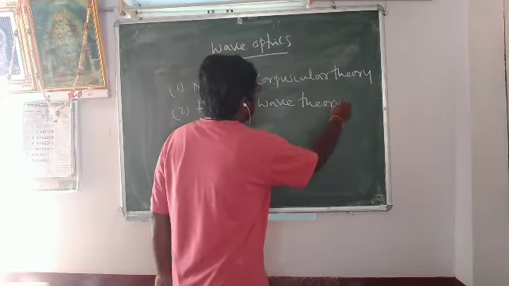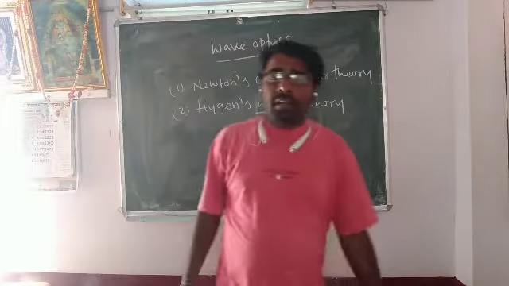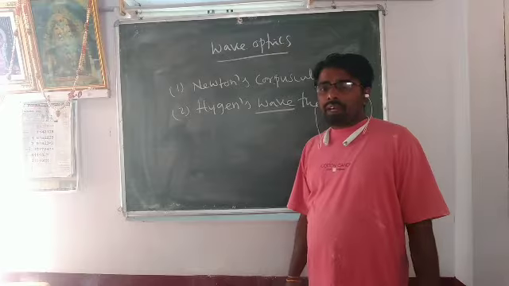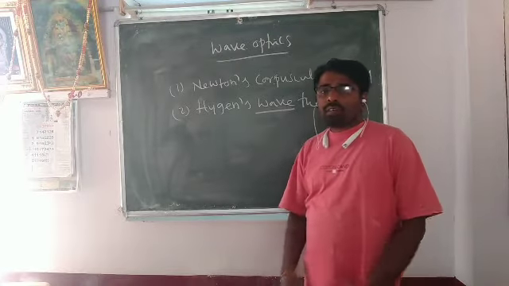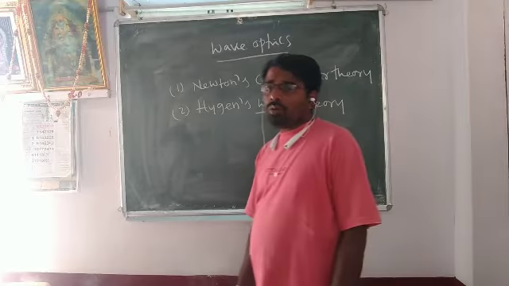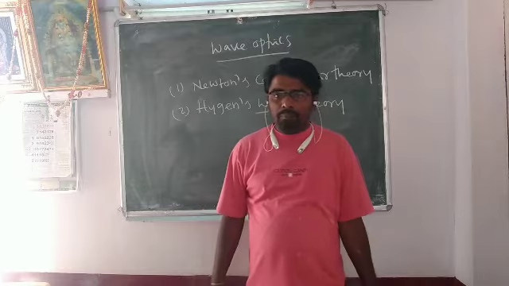According to this theory, light propagates in the medium in the form of mechanical waves or sound waves. They produce disturbance through a hypothetical material medium called ether.